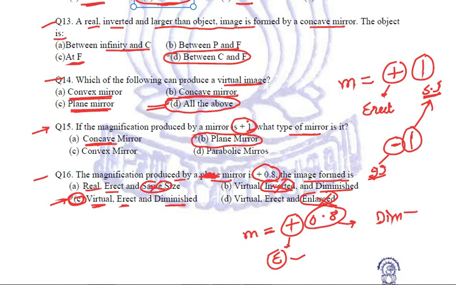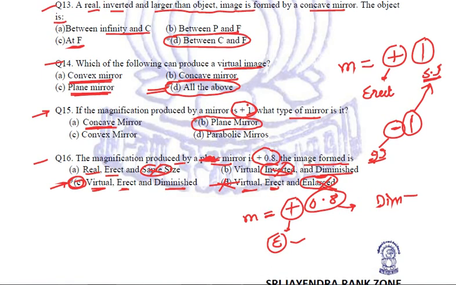So this is what I have told you, how to attempt it. You need to relate each and every word separately. Just don't jump to the conclusion. If you find virtual and erect, is this our correct answer? No, because the third word is enlarged. It is not an enlarged image. So this is what we need to focus on.